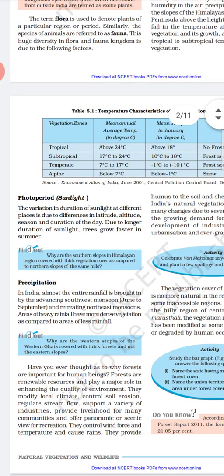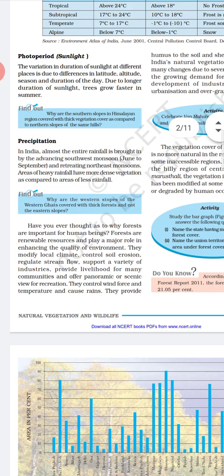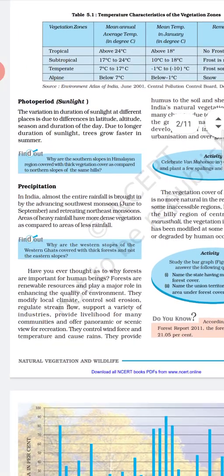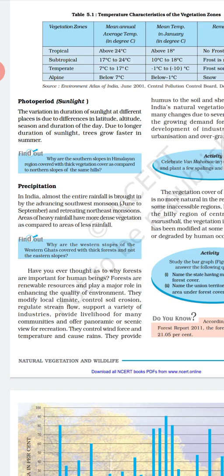Now photoperiod means the sunlight, how much time the surface is receiving the sunlight. Sunlight is the main reason behind the process by which plants make their food. So more sunlight, more vegetation. Precipitation is also one of them. Precipitation I have explained earlier also with the temperature, that more precipitation means more rainfall and high density of vegetation, means monsoon type of forests are very dense forests.